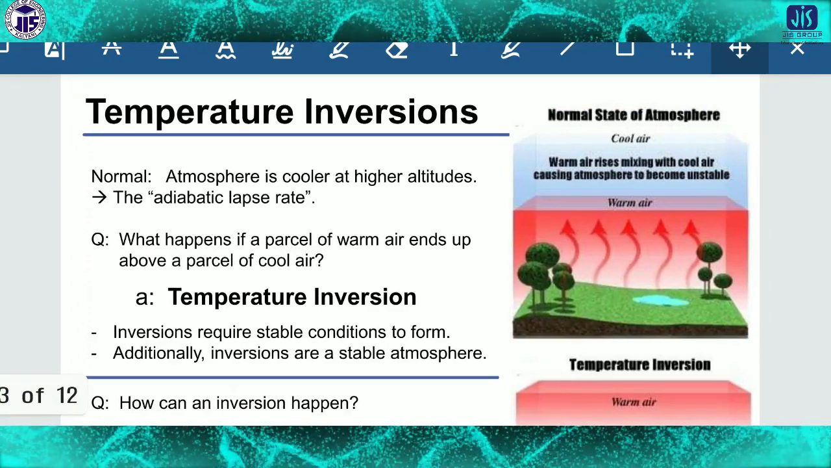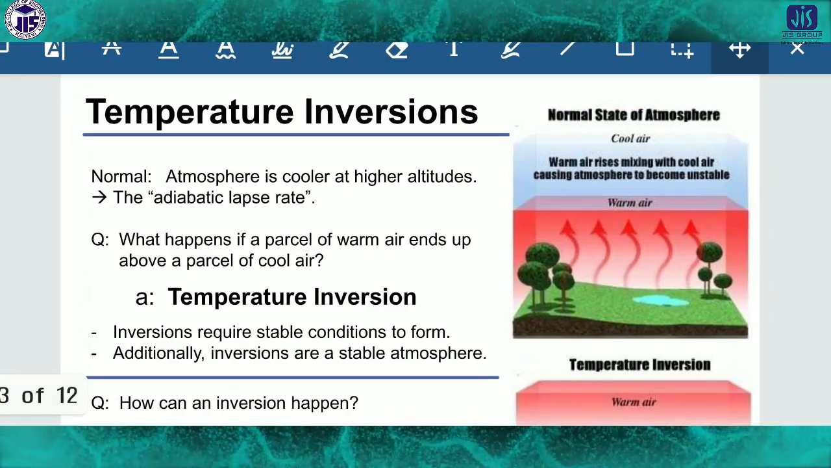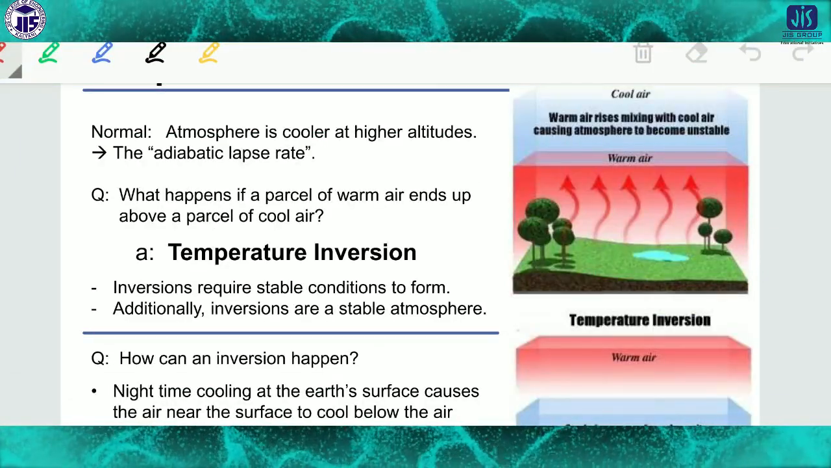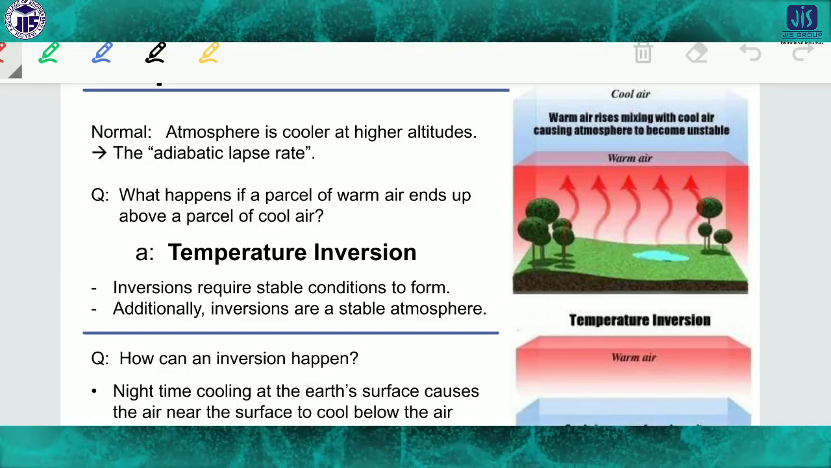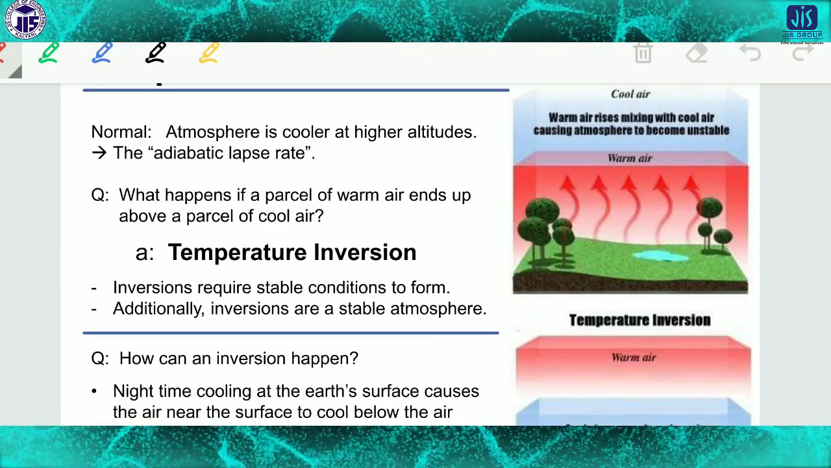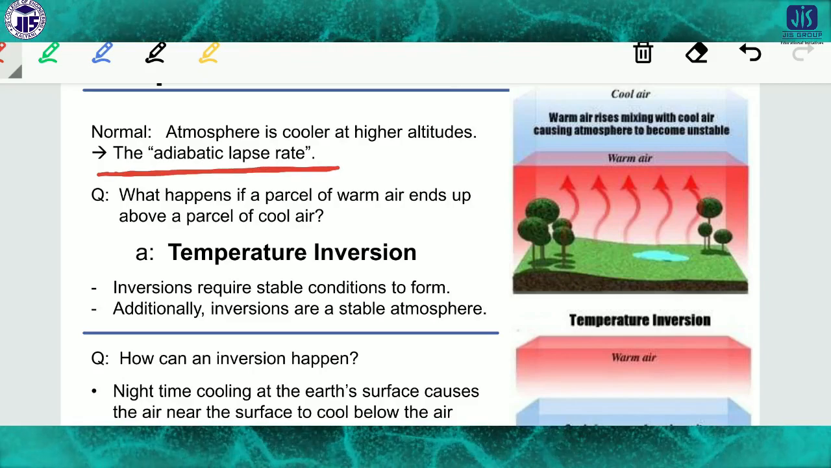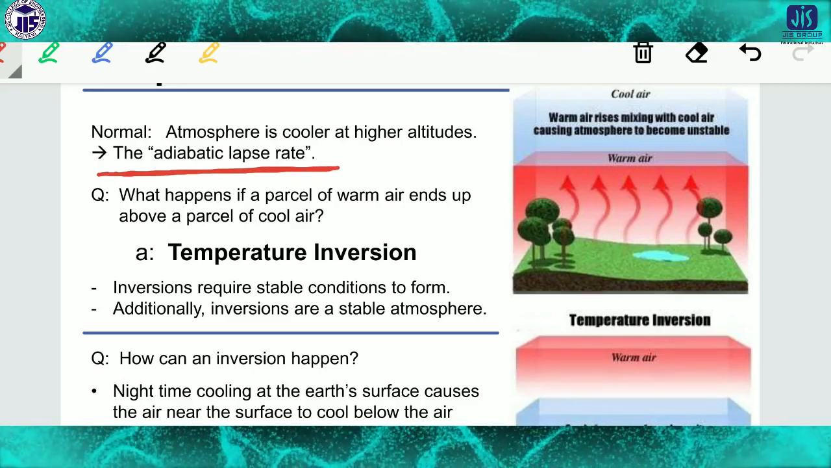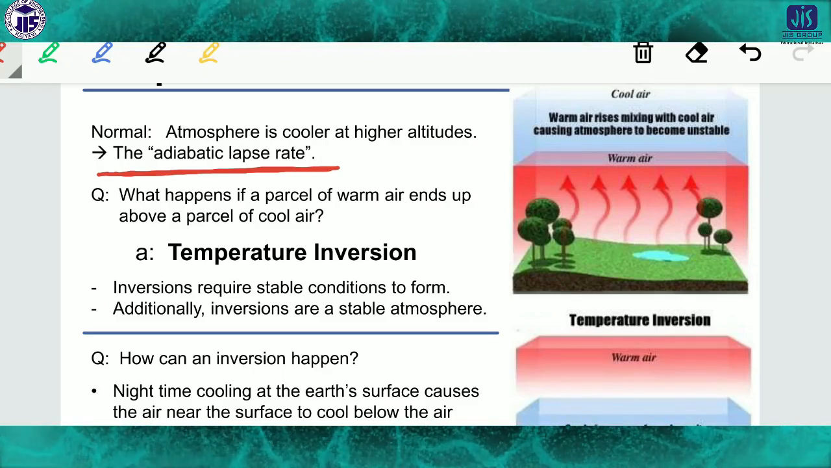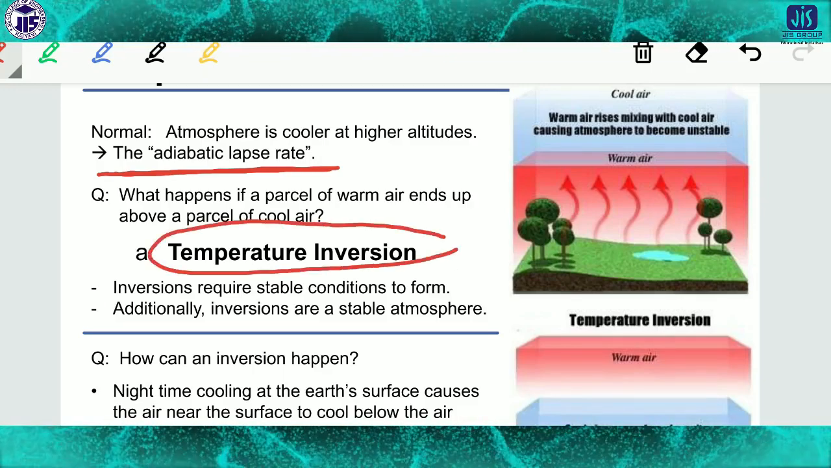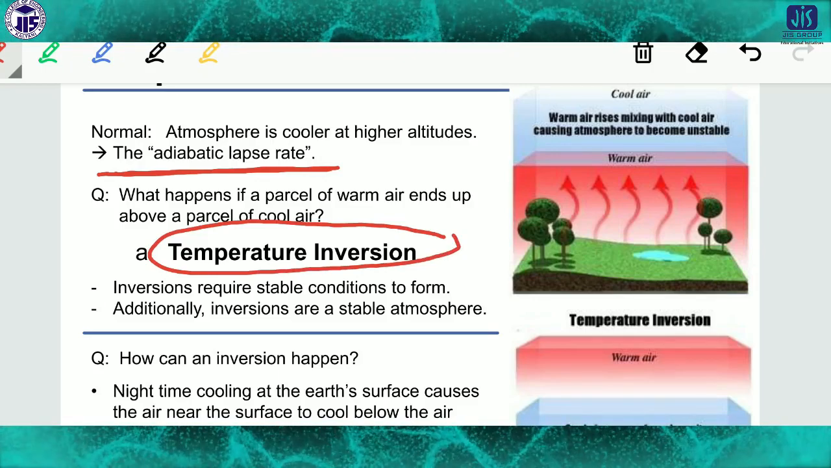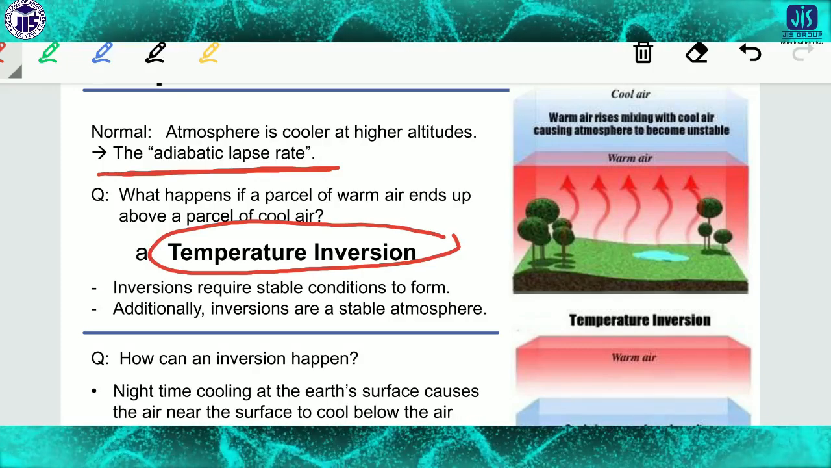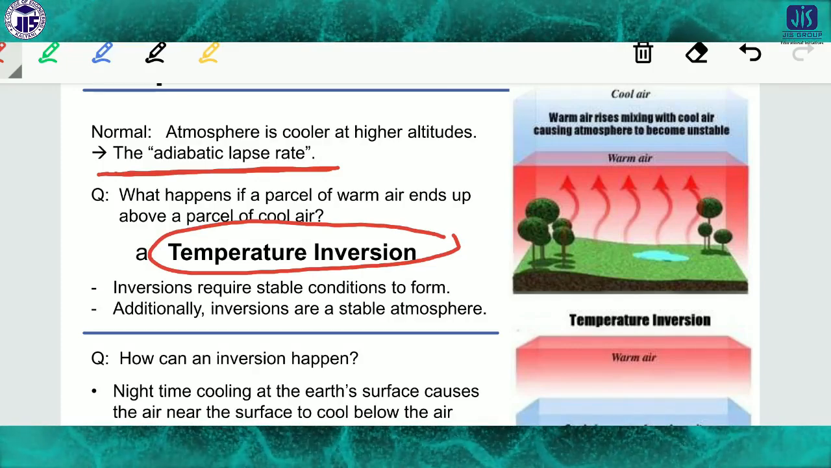Then temperature inversion. What is temperature inversion? Normally the atmosphere is cooler at higher altitude. This is the adiabatic lapse rate. So what happens if a parcel of warm air ends up above a parcel of cool air? This is the temperature inversion. Inversion requires stable conditions to form. Additionally, inversions are a stable atmosphere. So this is the process and this is the temperature inversion.